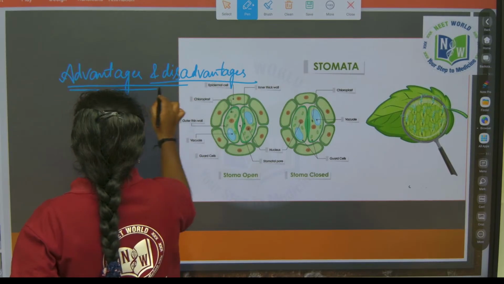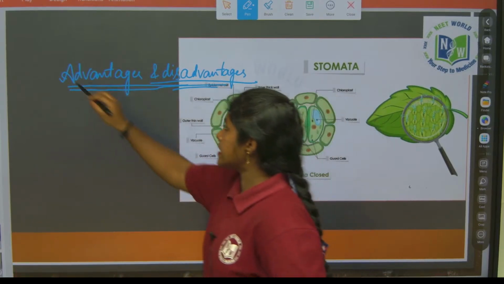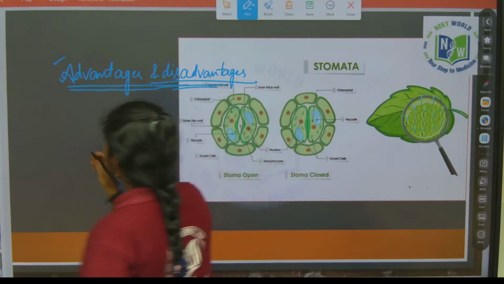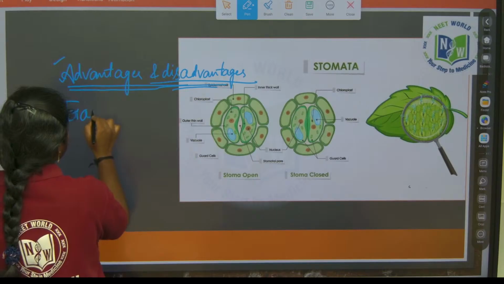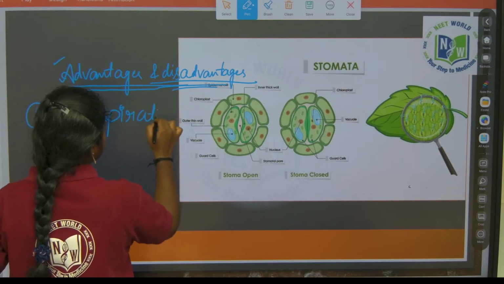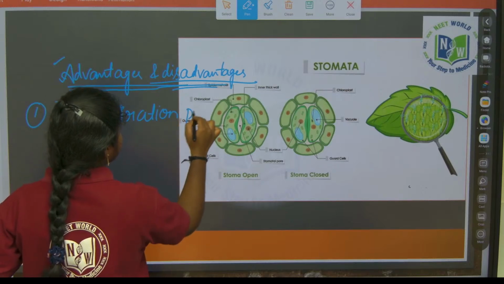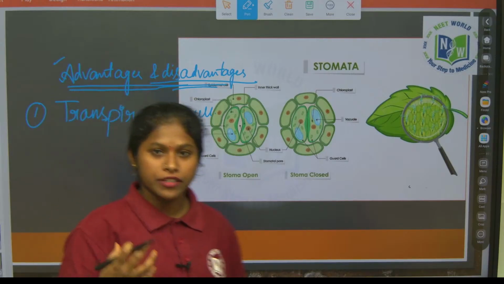So what are the advantages? First let's see the advantages. It leads to the formation of transpiration pull. So what is meant by transpiration pull?